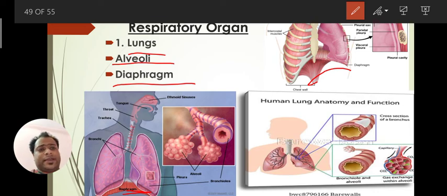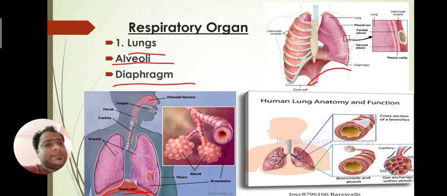This diaphragm helps, and our lungs are protected by a cage-like structure called the rib cage. So this is the respiratory organ in which you have to see the lungs. Here we can see our lungs.